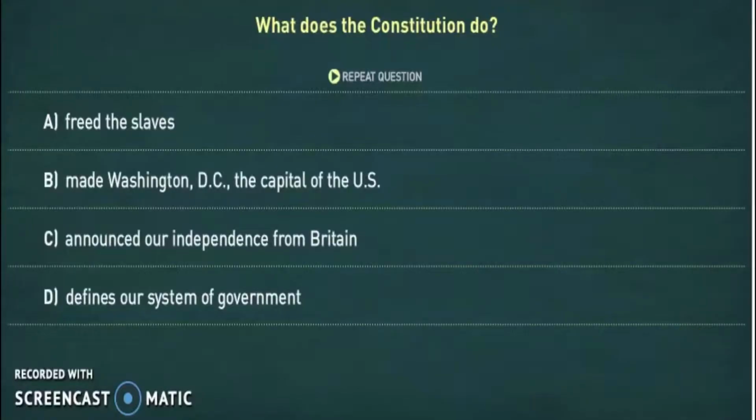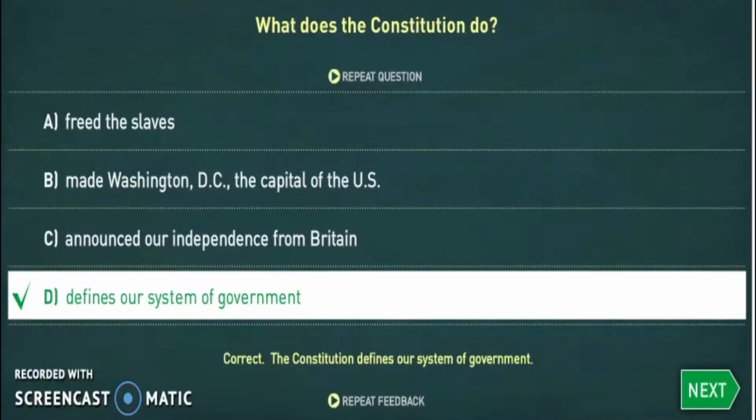What does the Constitution do? Correct. The Constitution defines our system of government.